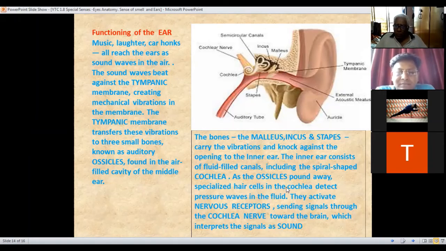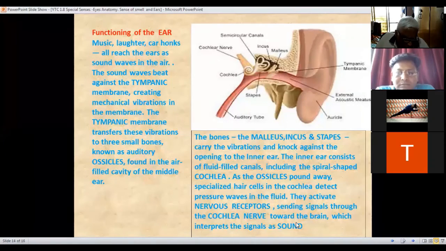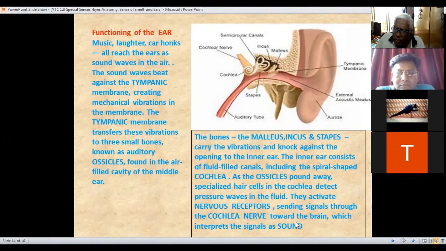As the ossicles pass the waves, specialized hair cells in the cochlea detect pressure waves in the fluid. They activate the nervous receptors, sending the signals through the cochlear nerve toward the brain, which interprets the signals as sound. अभी आप देखा, अभी म्यूजिक से जो लगाते हैं एकदम very high music. Sometimes it's not acceptable to the ear. Sometimes we feel the nervous system is not able to accept the sound.